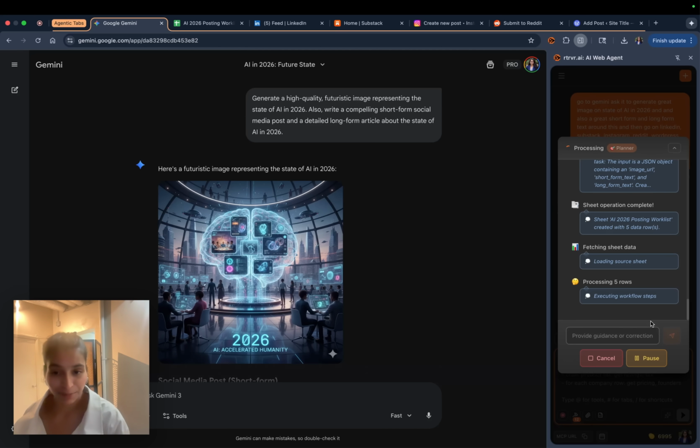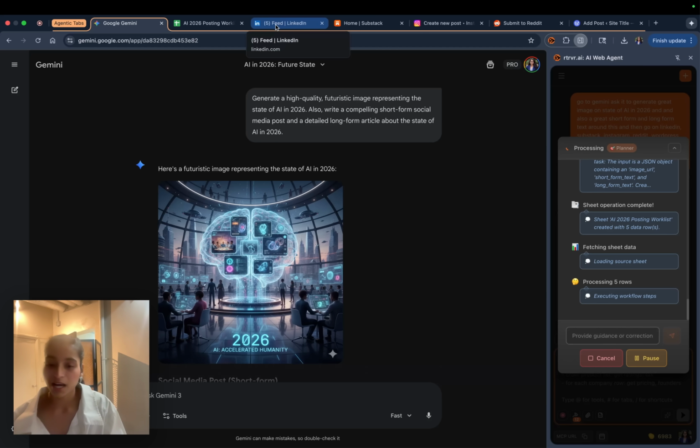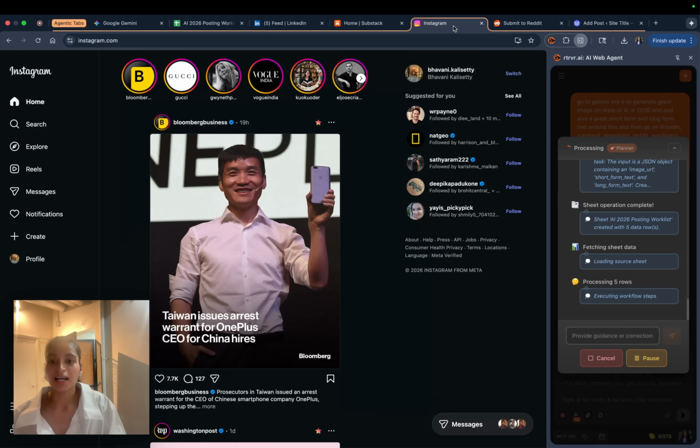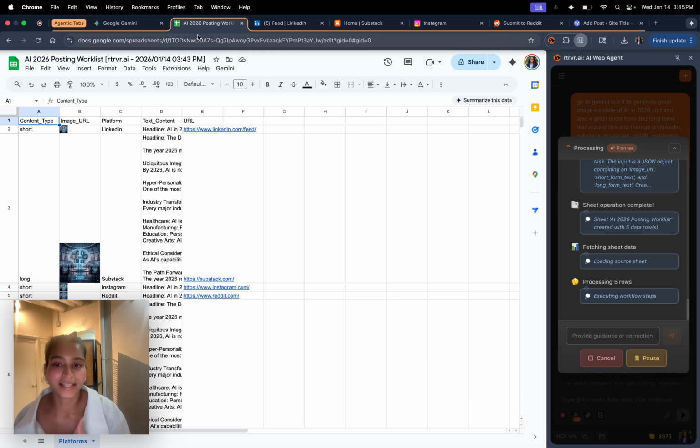What if your entire content pipeline, from AI image generation to distribution across all of the platforms on the web, was one sentence? Yeah, no API, no code, just one sentence. And you can see Retriever doing the magic of generating the image from Gemini, Nano Banana, and publishing across all of our social channels from LinkedIn to Substack to Instagram, Reddit, even WordPress. And all of this was one single prompt.